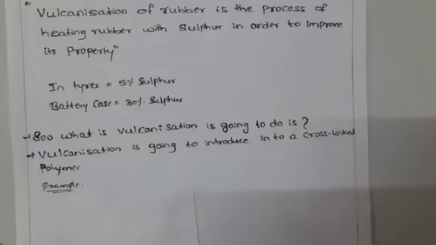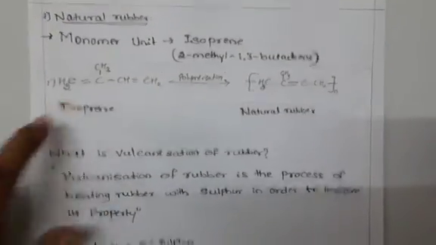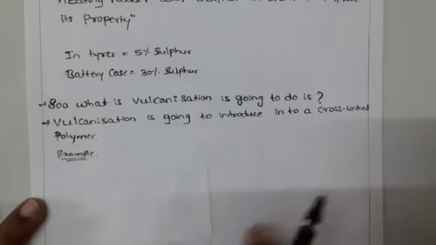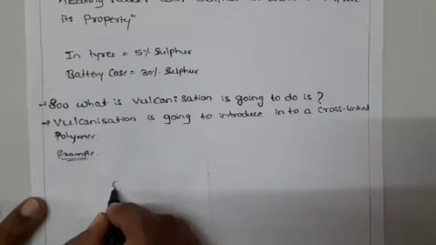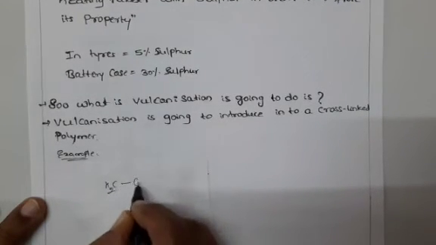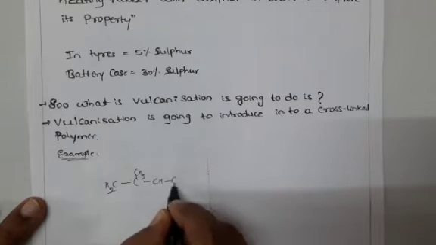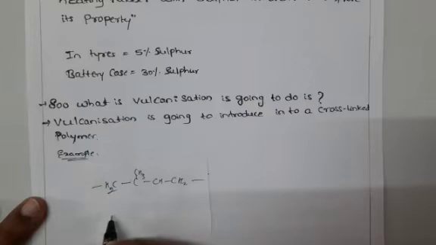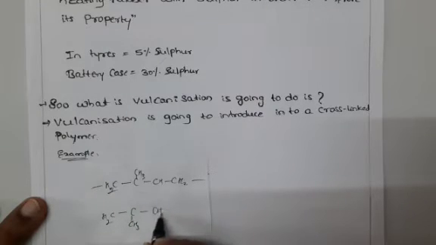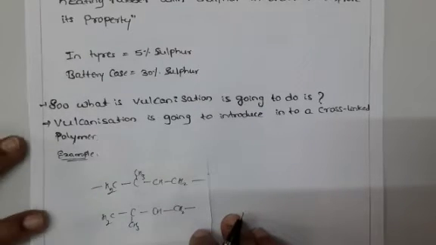Let's see the example, the same example, isoprene. It is in a straight branched line. I will write the same. Here we are cross-linking with sulfur. These straight chain polymers have less elasticity.